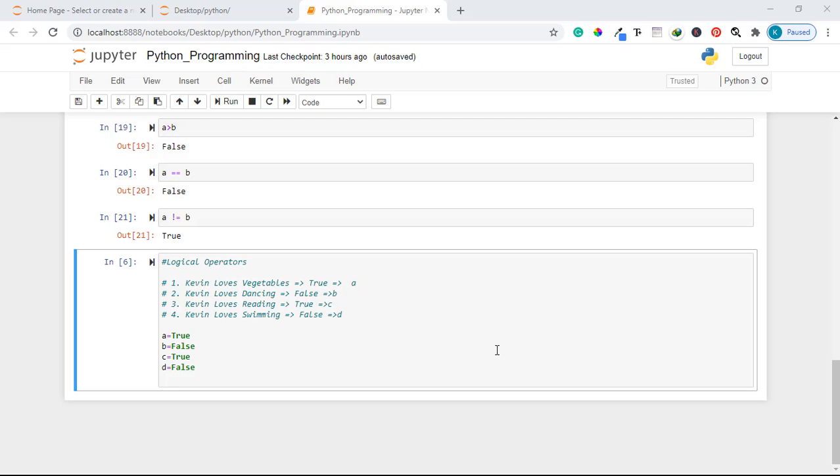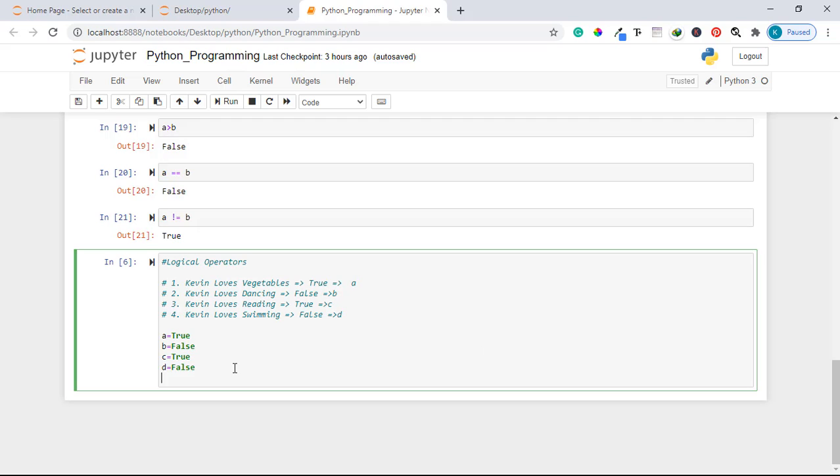The third statement is Kevin loves reading. This is a true statement because I love reading, like a reader. The fourth statement is Kevin loves swimming. I cannot become a swimmer if already I'm a reader, so I don't love swimming. So this is a false statement.